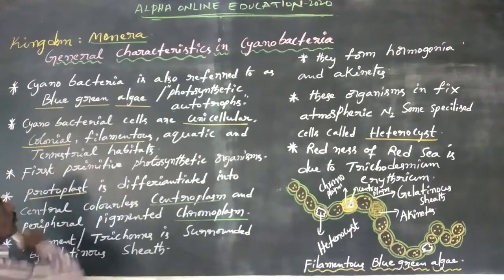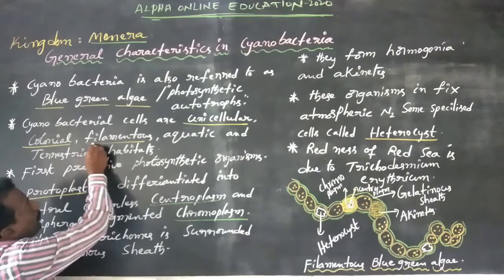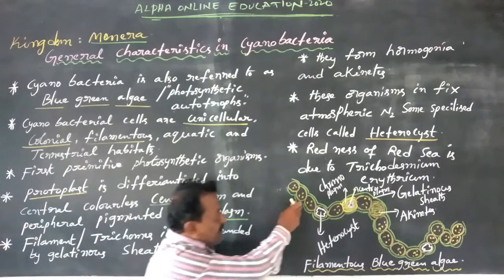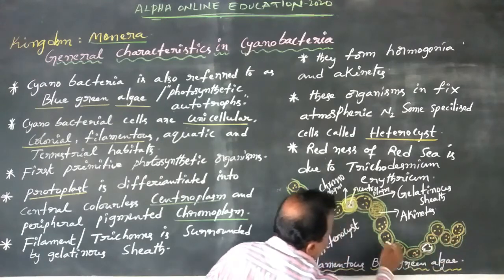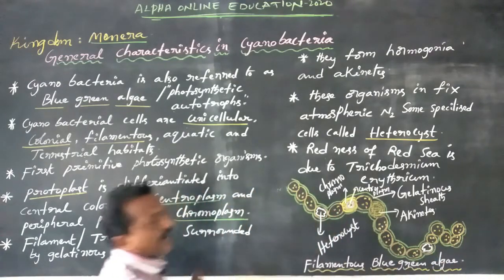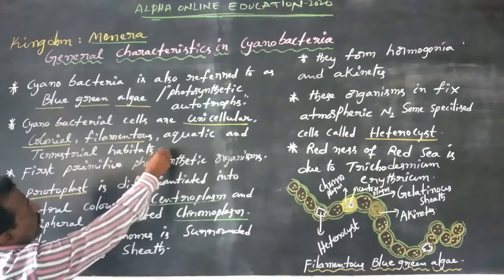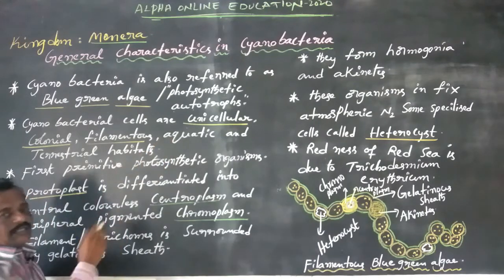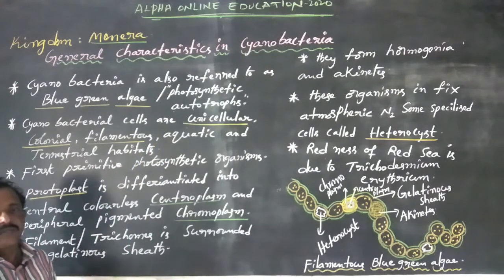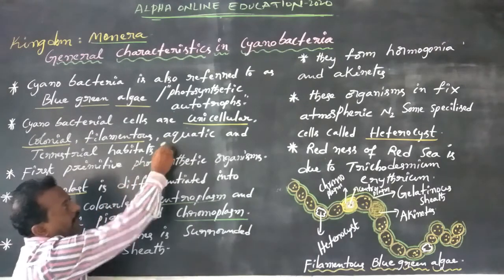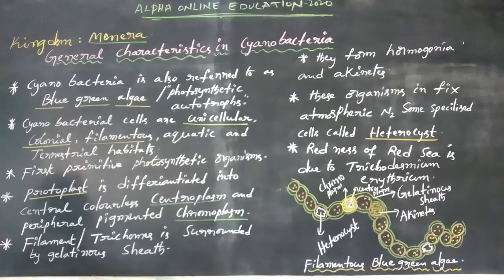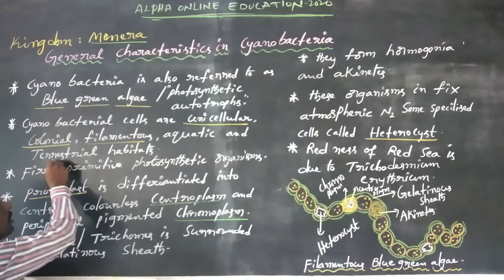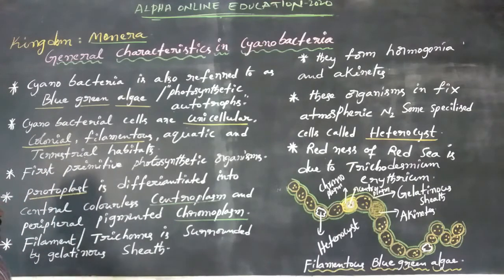And filamentous: a group of cells makes one filament. And aquatic: cyanobacteria organisms grow in fresh water as well as marine water. And terrestrial habitats: some cyanobacteria organisms grow in soil and lands.